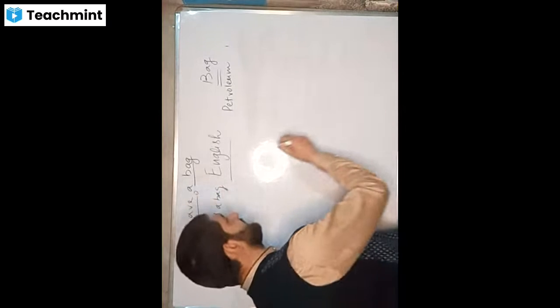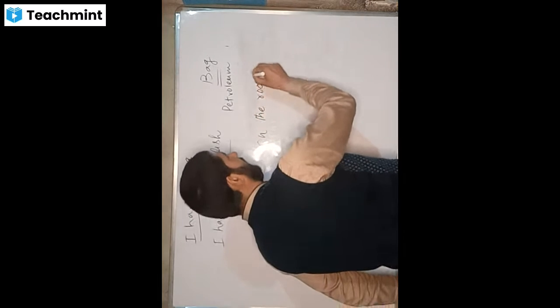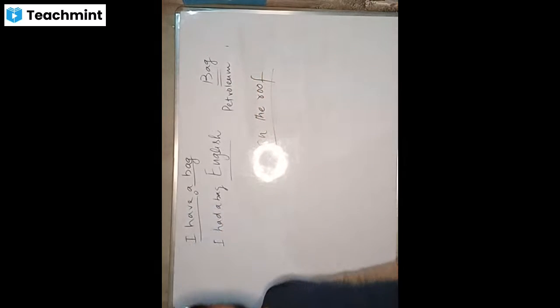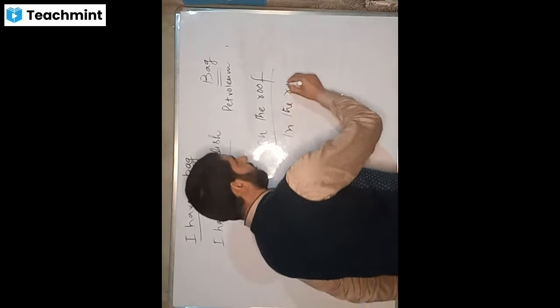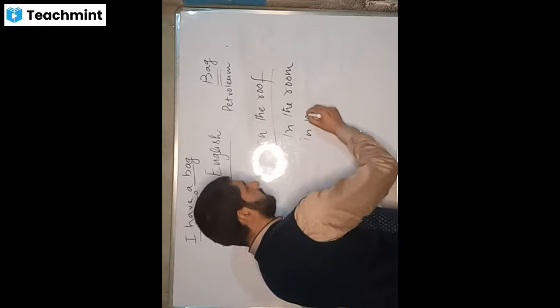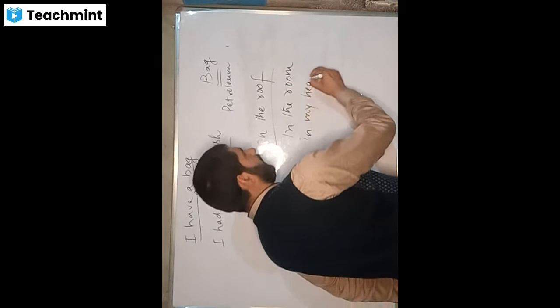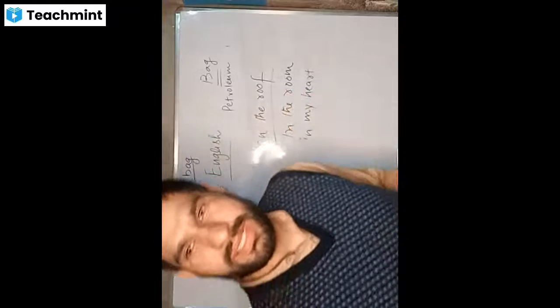Now, see what a phrase actually is. For example, I will say on the roof, or I will write in the room, or in my heart. Are these sentences?